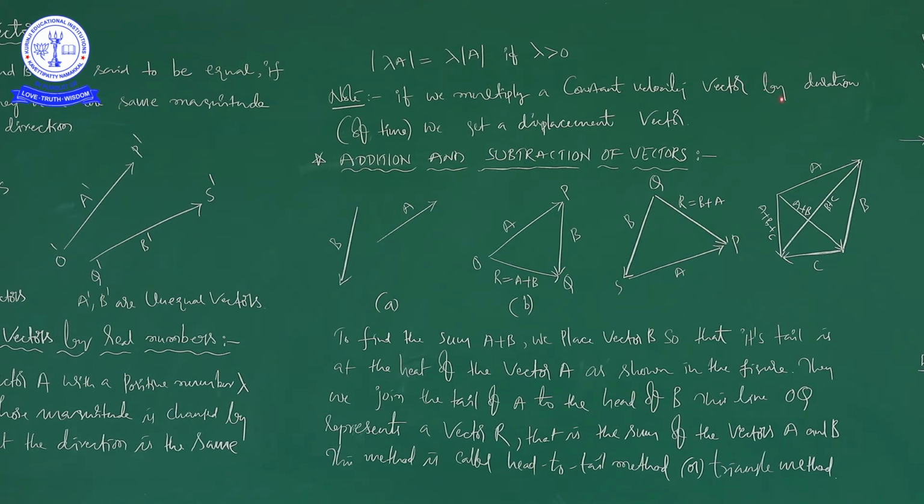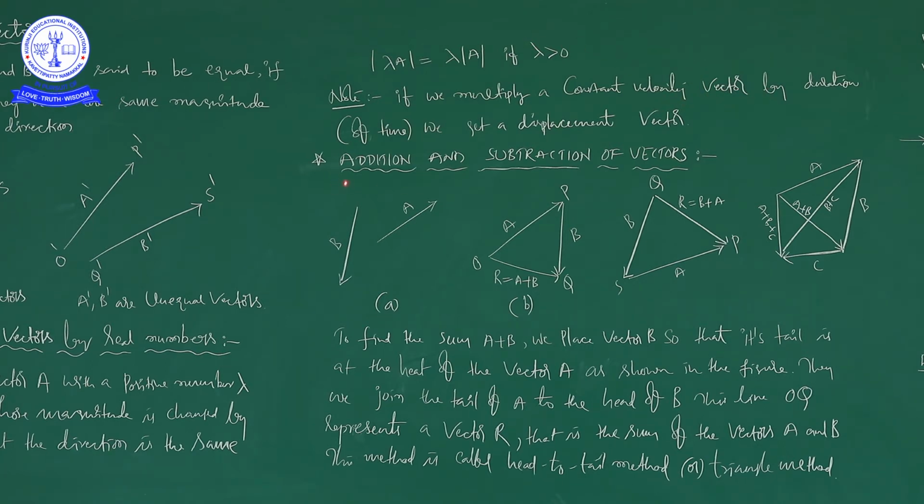Suppose instead of multiplying with 2, if you multiply with minus 2, what will happen here? Minus 2a will come. Initially it is plus 2a when you multiplied a vector with 2, now it is minus 2a when you multiplied the same vector a with minus 2, right. So, minus 2a is the negative vector of plus 2a. So, when you multiply it with a negative number, you will get a negative vector, okay, right.